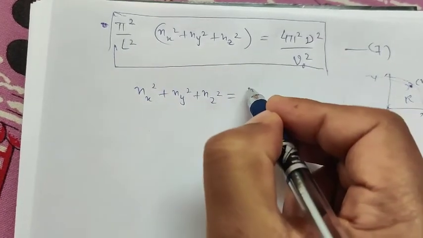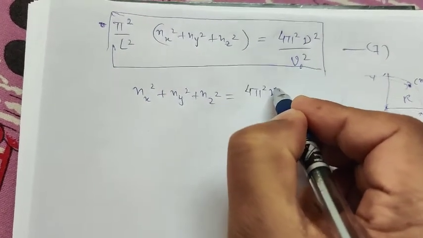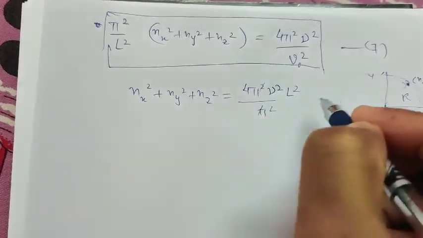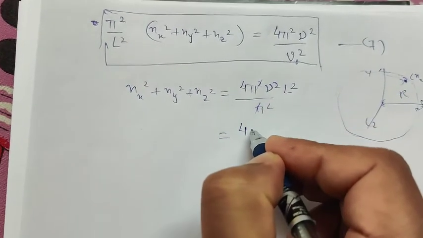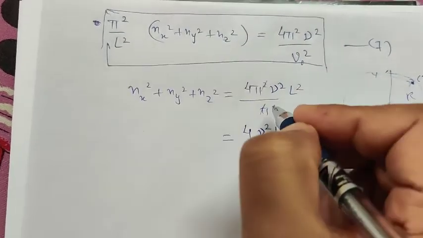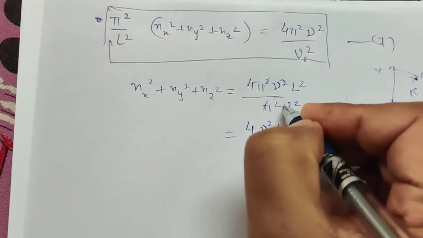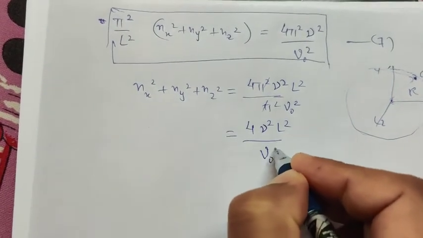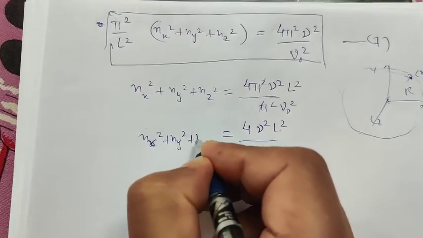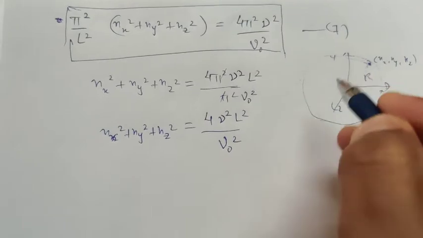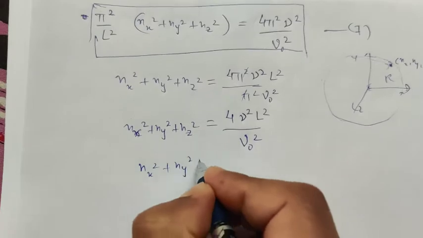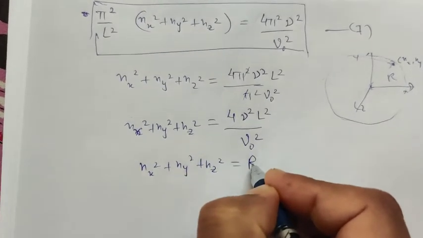So this will be 4 pi square nu square into L square upon pi square, so this will be 4 nu square L square. Oh sorry, v naught will also be here, v naught square. So this will be v naught square and n_x square plus n_y square plus n_z square. So now take this as r, this will be n_x square plus n_y square plus n_z square into r square,